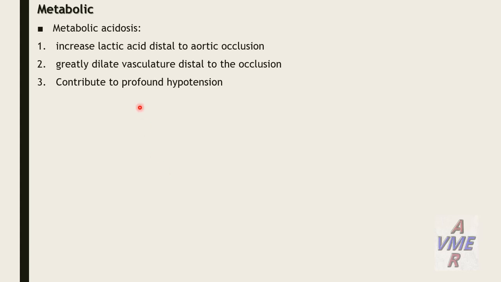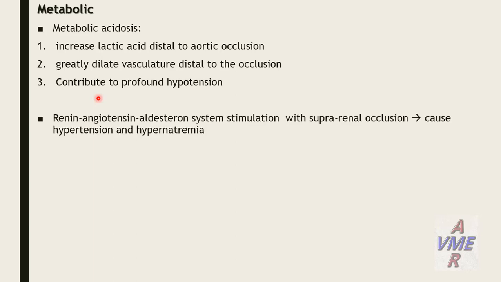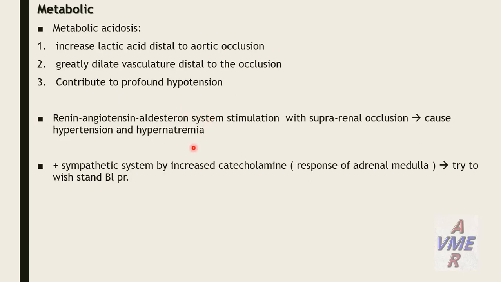Metabolic acidosis: increased lactic acid distal to the aortic occlusion greatly dilates the vasculature distal to the occlusion, and it contributes to profound hypotension. The renin-angiotensin-aldosterone system is stimulated with the suprarenal occlusion, causing hypertension and hypernatremia. Stimulation of the sympathetic system by increasing catecholamine as a response of the adrenal medulla raises the blood pressure.